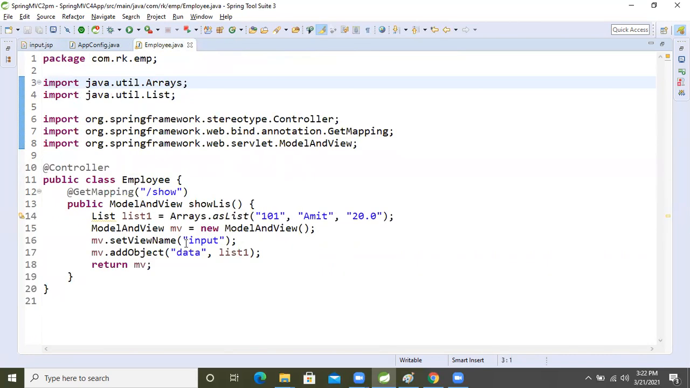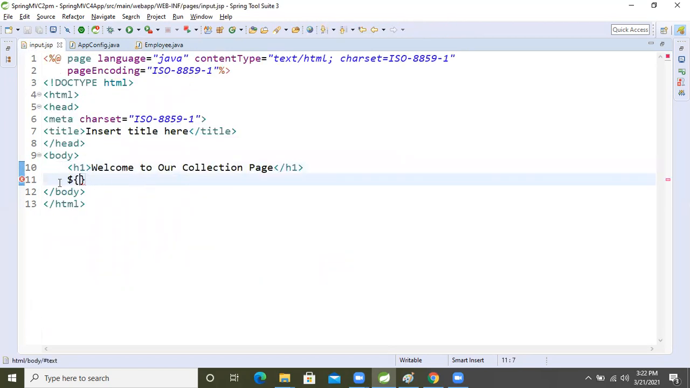The name we took is data, right? We took the name data inside that controller. So we will just pass this data here only, then run it. How are we reading the collection data, and in which format will it come? Now I will show that. It will come in this way if we directly read it.